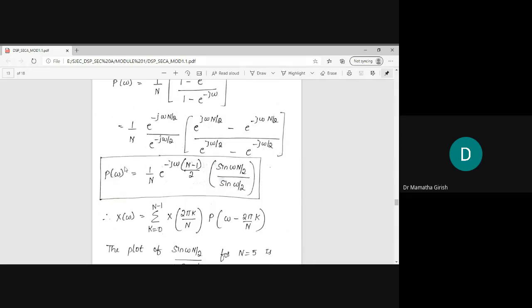So finally, P of omega, the interpolation function, is given by 1 by N times the exponential. Take this term towards the numerator, and I end up with this term, e to the power of minus j omega times N minus 1 by 2. Apply Euler's formula for this: e to the power j theta minus e to the power minus j theta gives the sine theta. The same thing applies in the denominator. And this is the expression for the interpolation function.